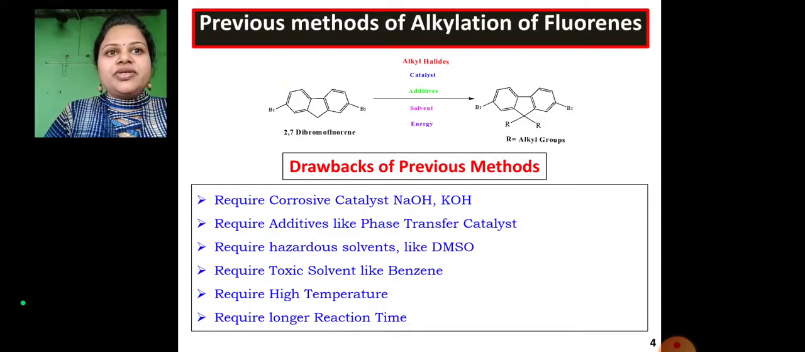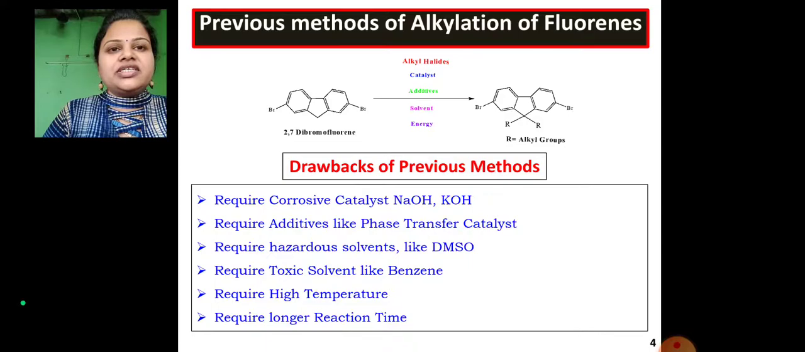This slide shows the previously reported method for the alkylation of fluorene. This method requires a corrosive catalyst, NaOH or KOH. Also it requires additives like a phase transfer catalyst, hazardous solvents like DMSO, and a toxic solvent like benzene. It also requires a high reaction temperature and longer reaction time. So these are a few drawbacks of the previously reported method.